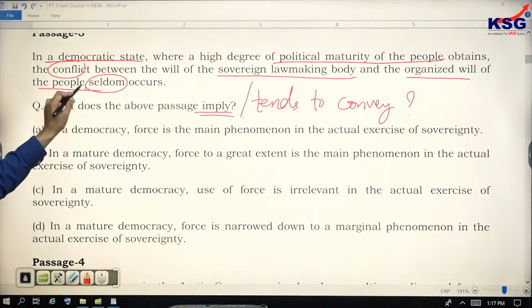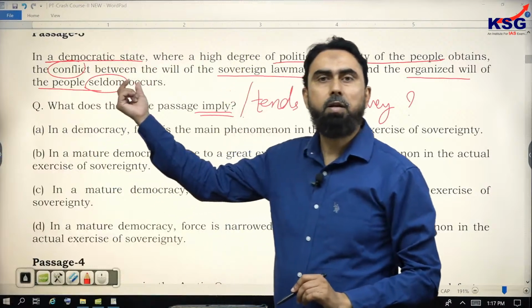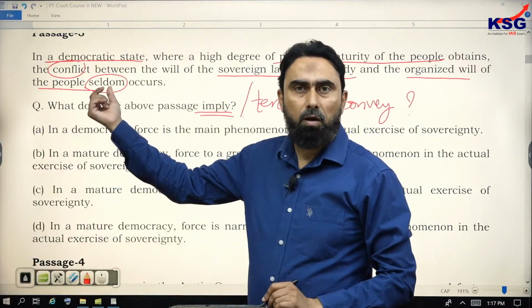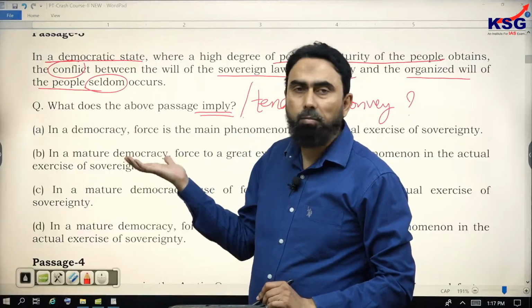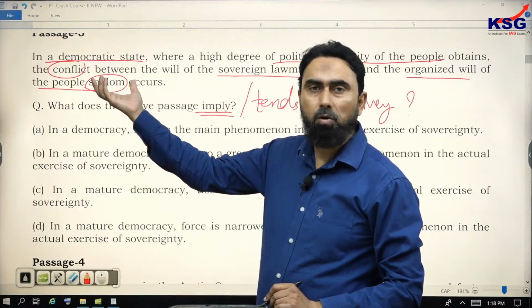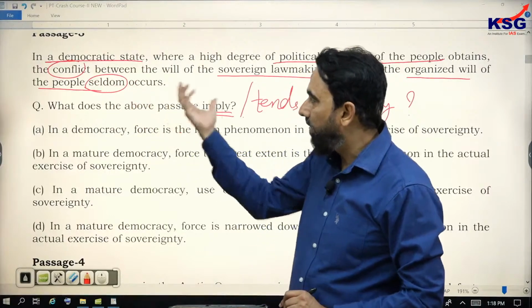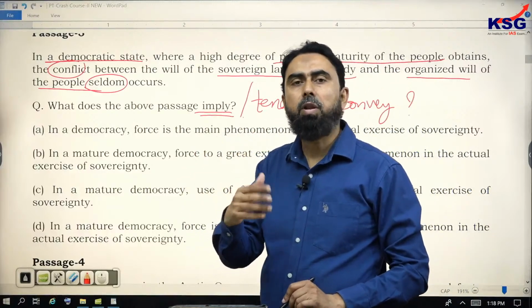The word seldom is a frequency word, but it is a connotative term. It means that it has a certain sense, a certain meaning. So if you focus on the particular meaning of that word, you get the right sense. Seldom is used to convey that something is very rare.